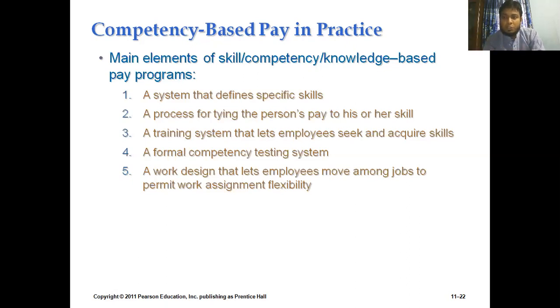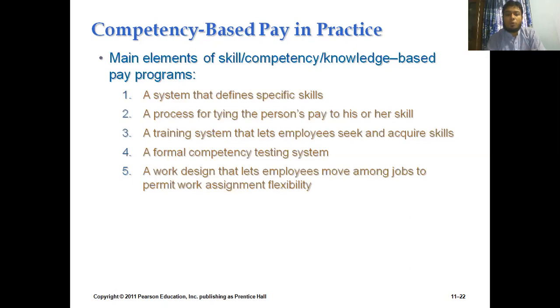Number three, we need to provide them training, because the persons come up with a lot of talents from their educational institutions, but we need to adjust their merits or talents with the organizational requirements, so that he or she can put more productivity for the organization's requirements. So it is our step number three.